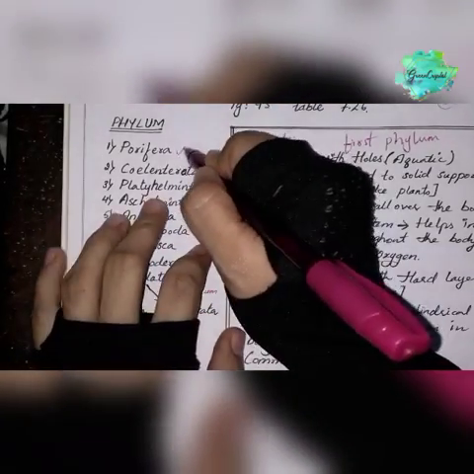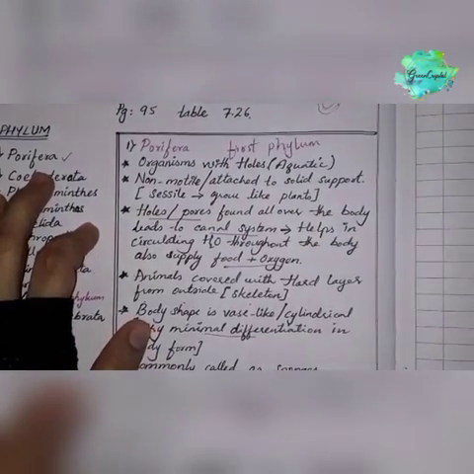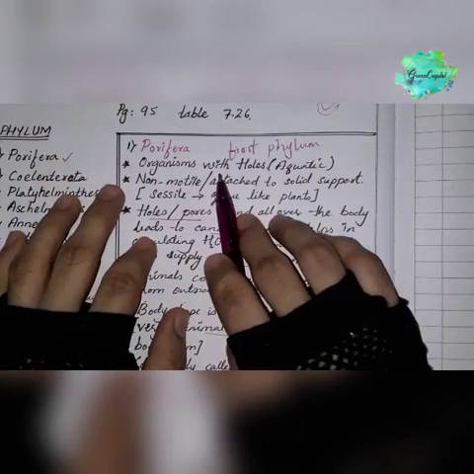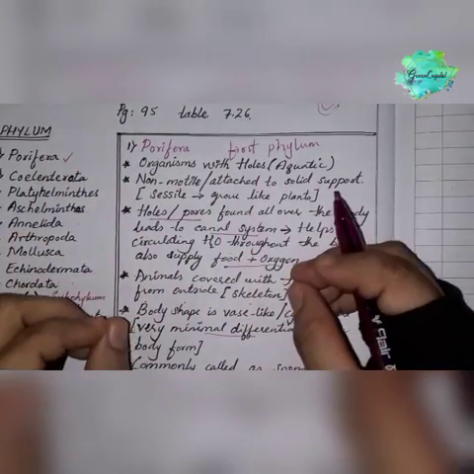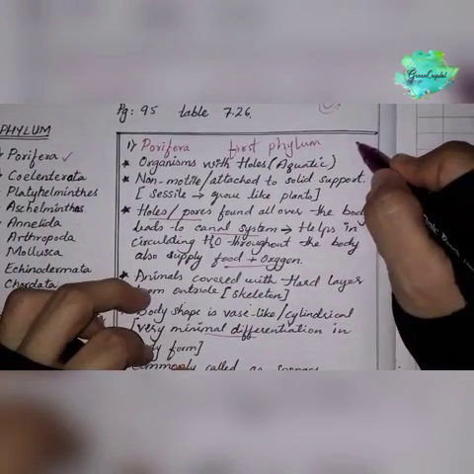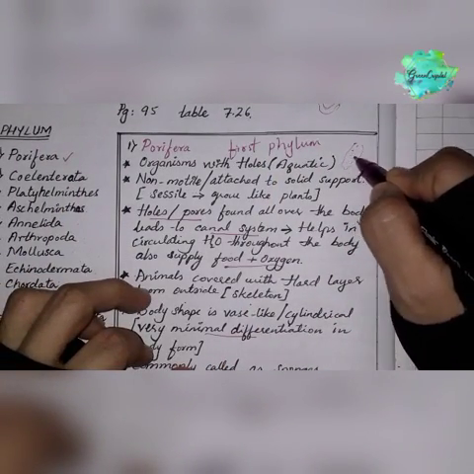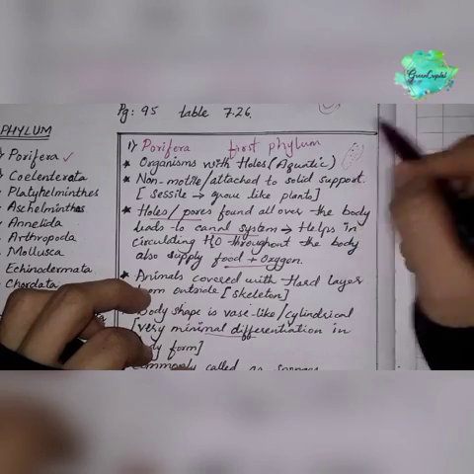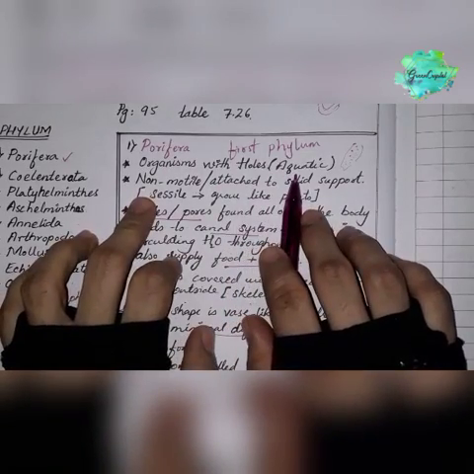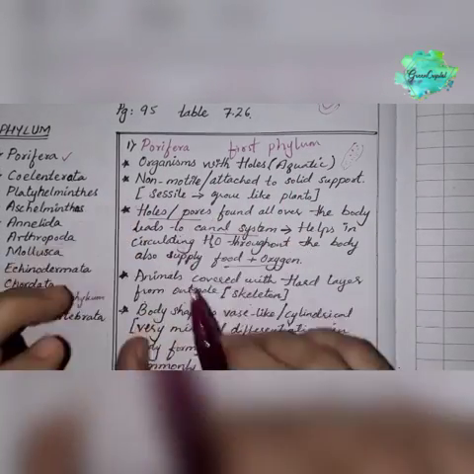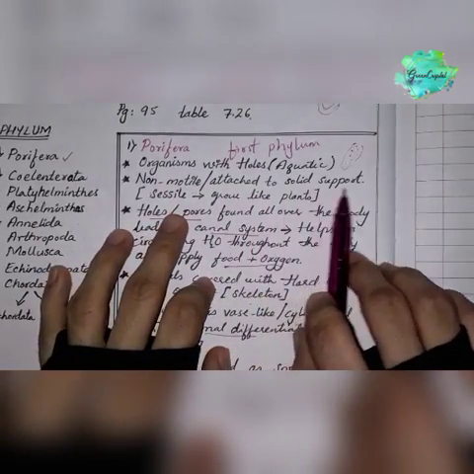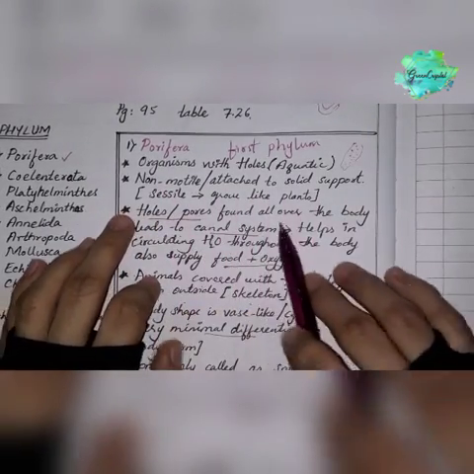First we will move on to phylum Porifera. That is the first phylum, the organisms with holes. Here the organisms have holes all over the body. If this is an organism, all over the body there will be pores or holes. Porifera means having pores. They are aquatic, non-motile and sessile, attached like a plant. They are attached to a solid support, which means they grow like plants.